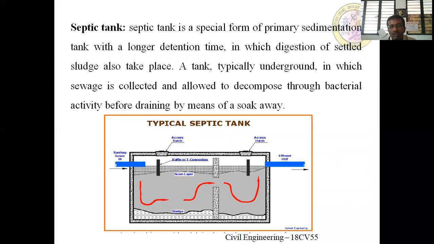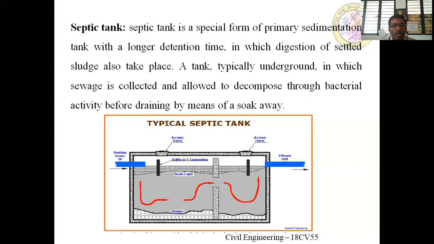Here, since the tank is covered, it is constructed like an airtight chamber. Once it is constructed like an airtight chamber, then the degradation of the organic matter as well as digestion of the sludge will take place in the absence of oxygen. Means anaerobic digestion will take place. Also the detention time is 2 to 3 years, so it is possible to degrade or digest the complete sludge which is present in the particular tank.